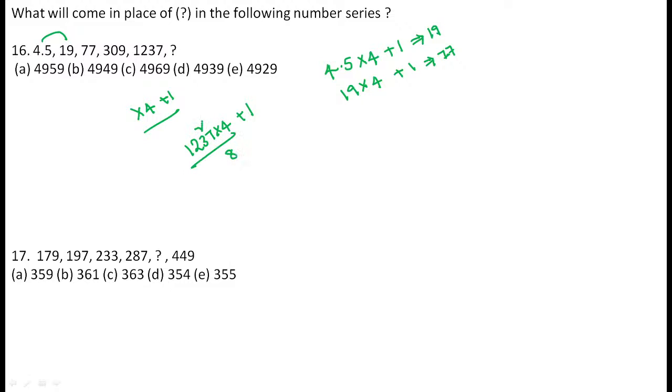7 4s are 28 here, 4 3s are 12, 12 plus 2 is 14, 1 here, 4 2s are 8, 9, and 4 1s are 4. Again we should add plus 1, the resultant becomes 4949. 4949 is the perfect answer.